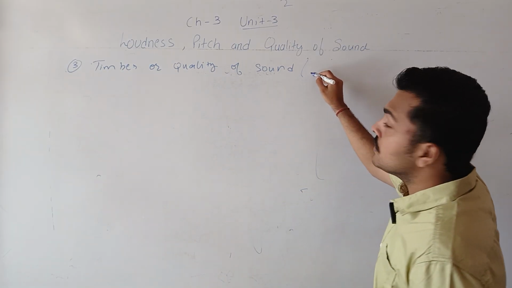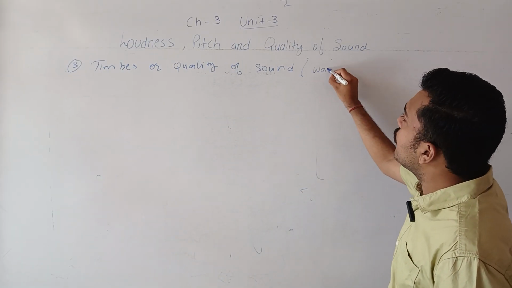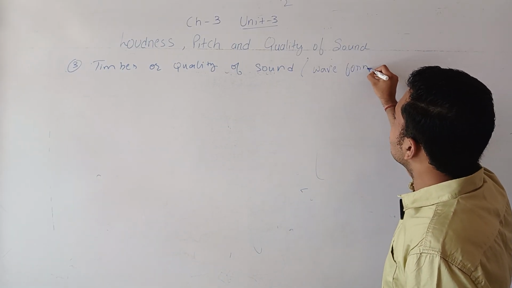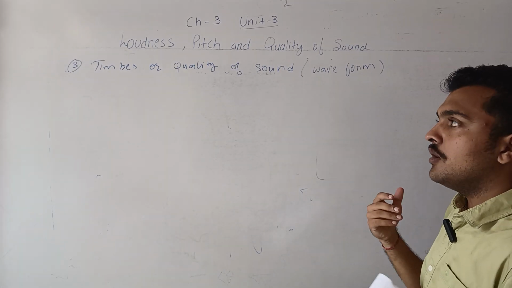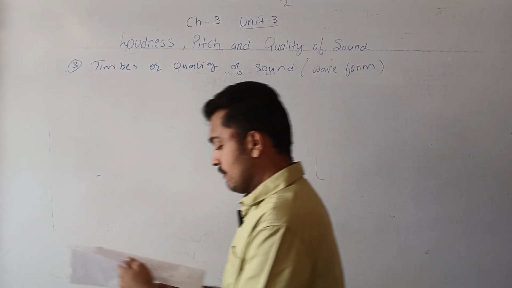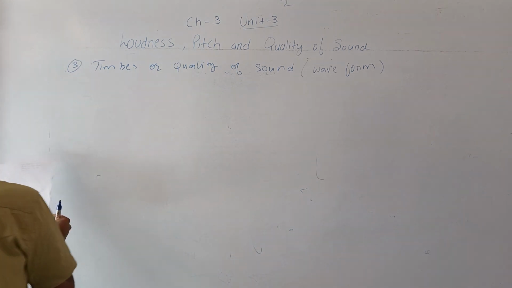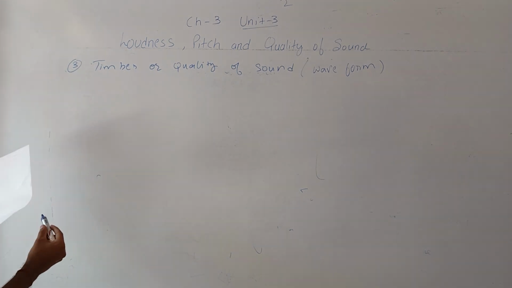We also call it the waveform of the sound. What is the form of the wave of the sound? Certain examples are there, so first we will study some examples.